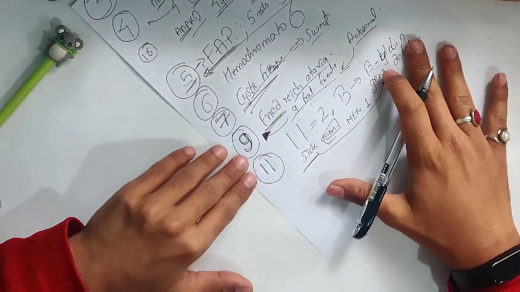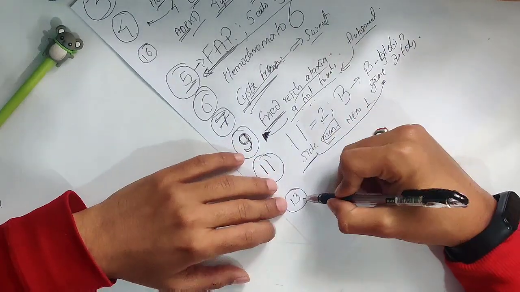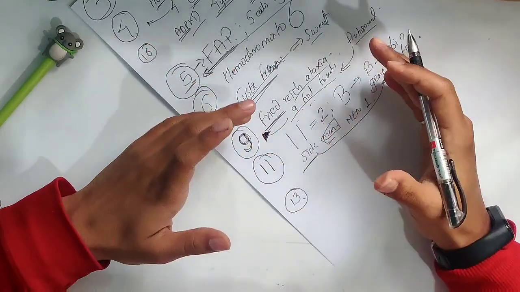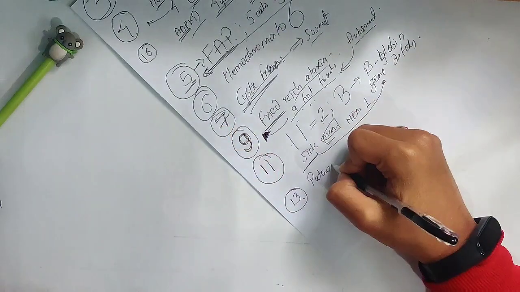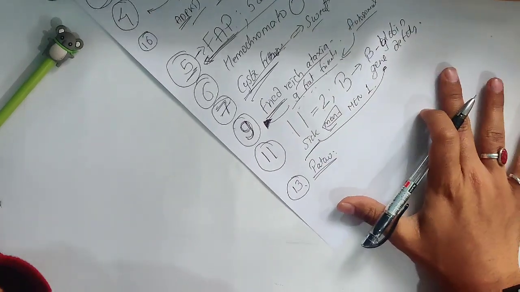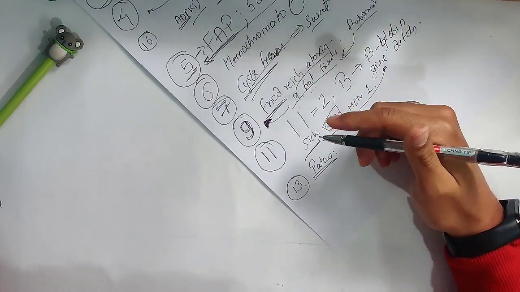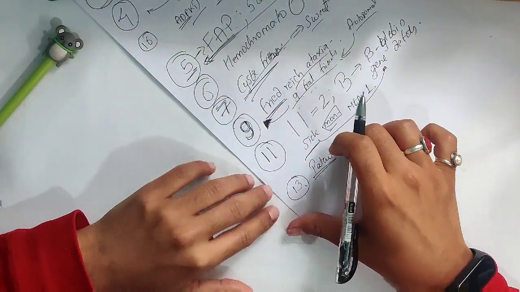Okay, now comes chromosome number 13. 13 is the time you have puberty. So puberty, Patau syndrome. In case of puberty we have Patau syndrome, right? There is also Wilson's disease and retinoblastoma, but remember 13 is with Patau. This is the highest yield for chromosome number 13.